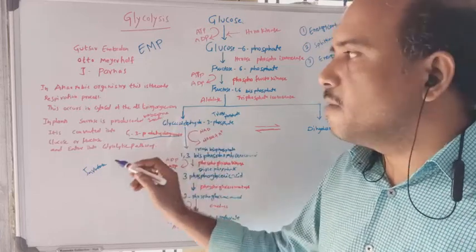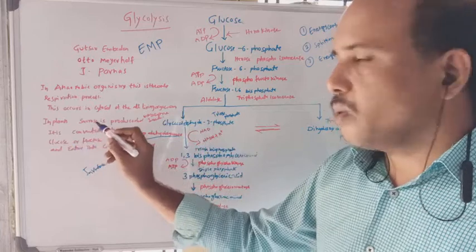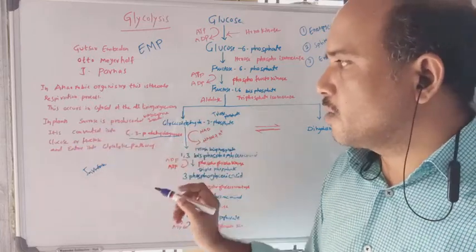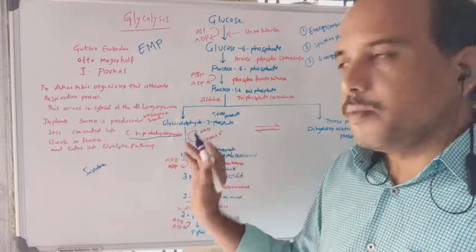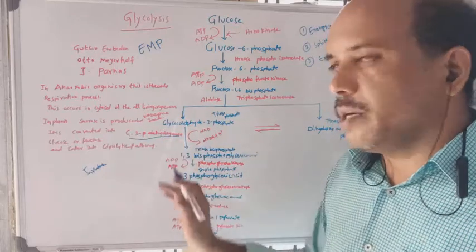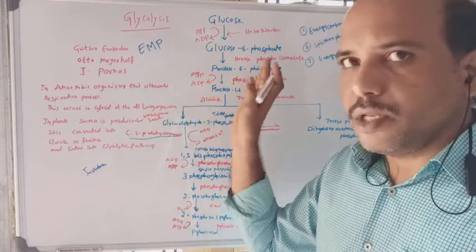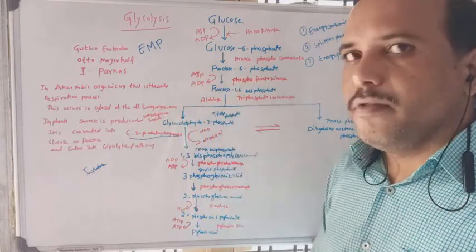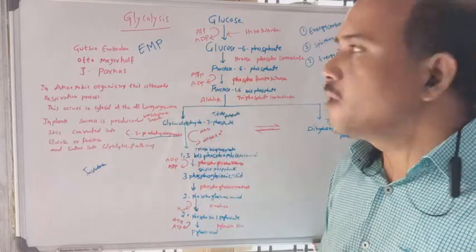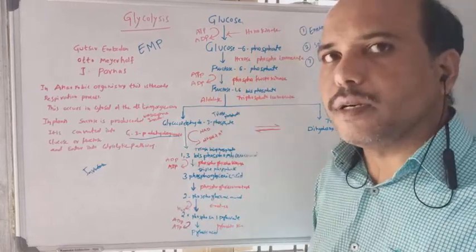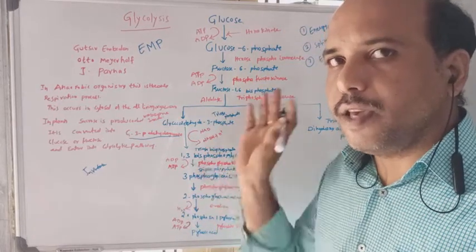Further, these enter the glycolytic pathway and start glycolysis. First of all, let me discuss each and every step of this glycolysis pathway.